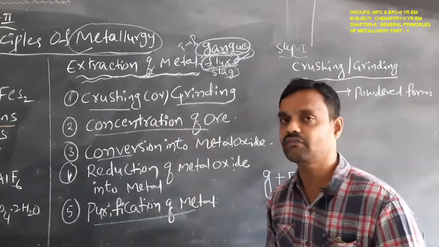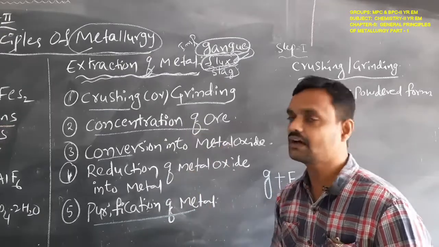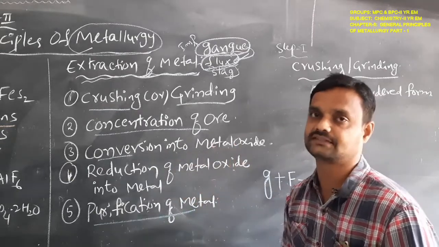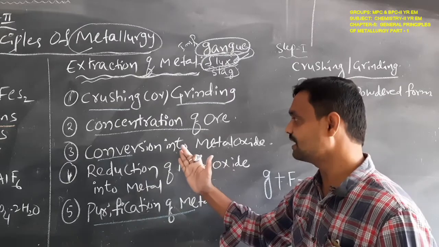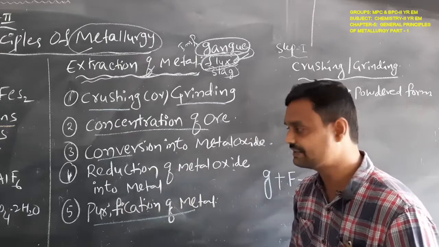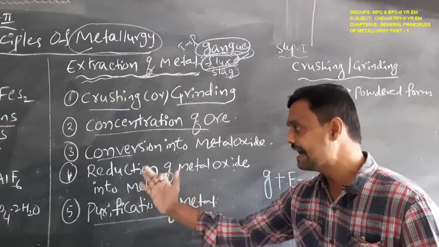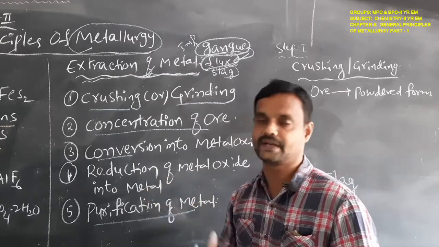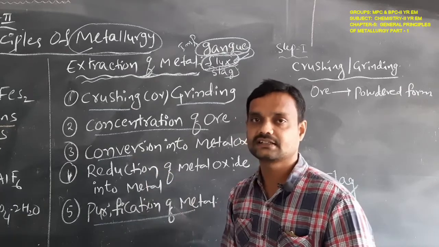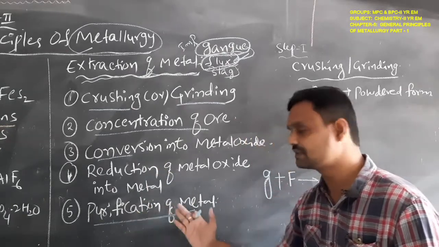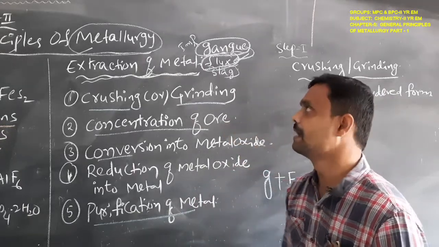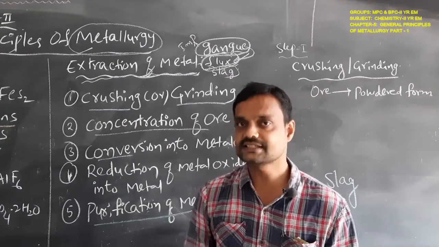That is the concentration of the ore. This concentrated ore in the third step is converted into its metal oxide. When in the third step we have converted it into metal oxide, in the fourth step that metal oxide is reduced into the metal. That is the reduction of metal oxide into the metal. In the fifth step, the extracted metal is purified. That is the purification of the metal. These are the mainly 5 steps involved in the extraction of metal from the ore. Let us discuss them one by one.